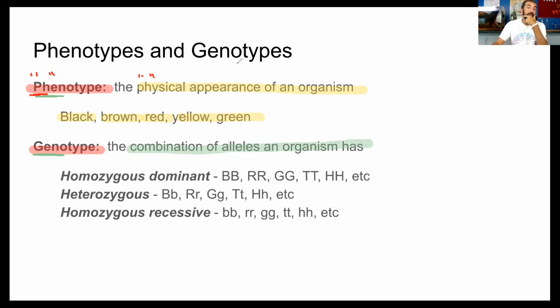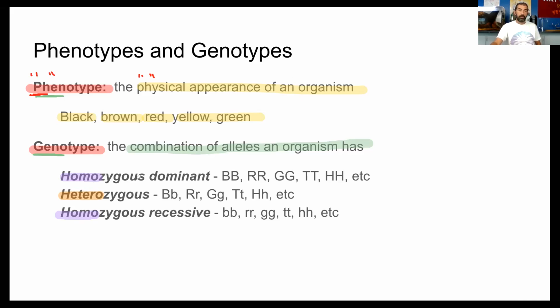Now, there are 3 words that are associated with genotypes, and you need to remember what each one means. I like to use prefixes. I'm going to use homo, and then hetero. Anytime you see the prefix homo, that means the same. That means something is the same.